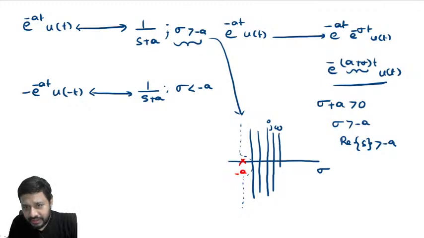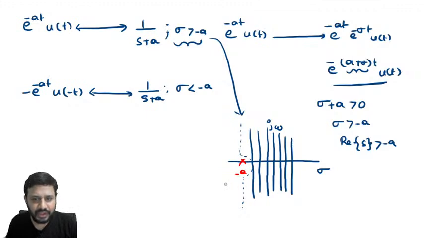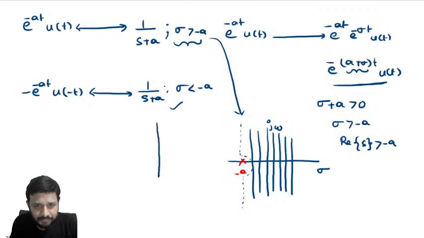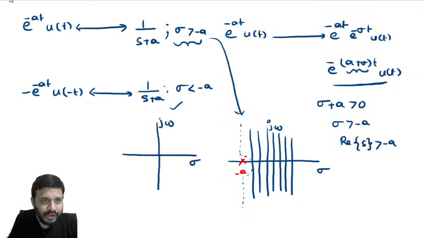Why we are drawing these vertical lines: we have certain properties of ROC according to which ROC must always be parallel to the j omega axis. ROC consists of strips parallel to the j omega axis. Right, in this way we will plot the ROC, and you can plot the ROC for the second signal also, minus e power minus at u of minus t. What will come? So take the S plane, sigma, j omega. First of all locate the pole, zeros are not there, pole is located at s equal to minus a. How to get the pole?